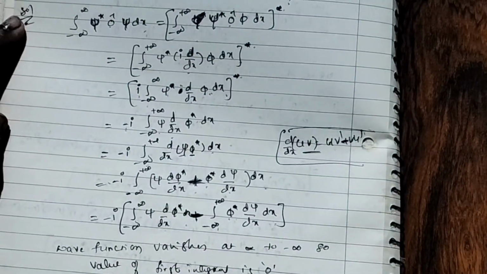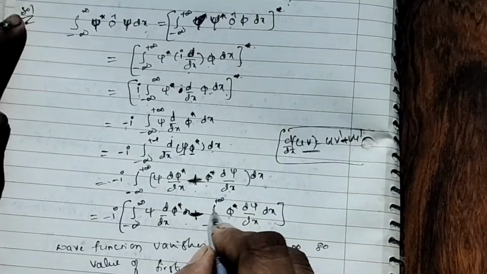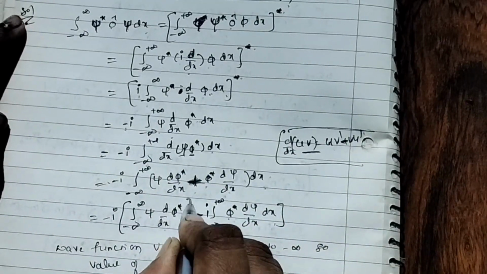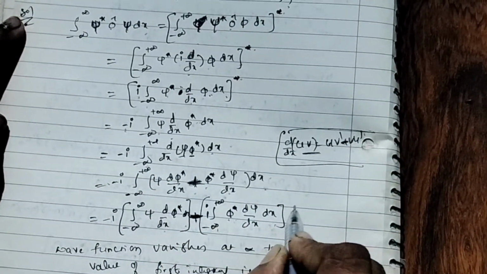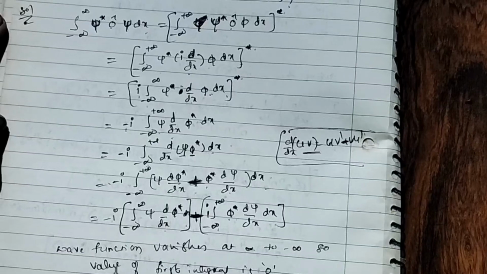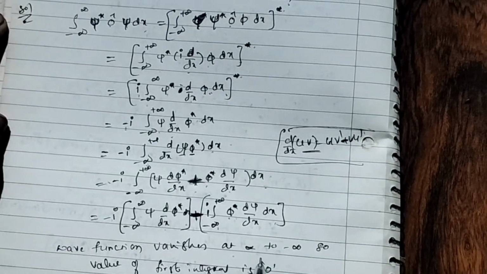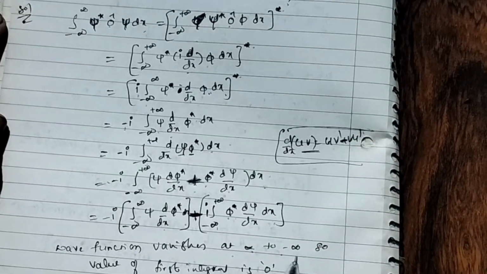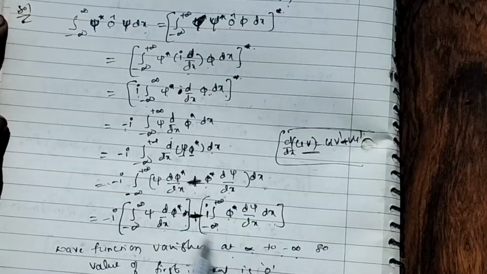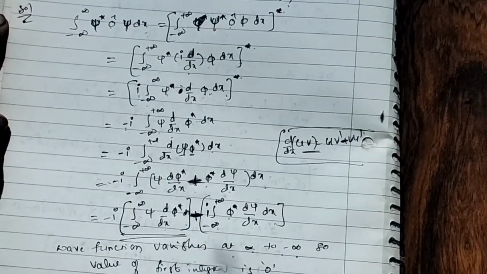Here it will be minus i actually. Now clear? The wave function at infinity and minus infinity, the value of the first integral will be equal to 0. Means this is 0.